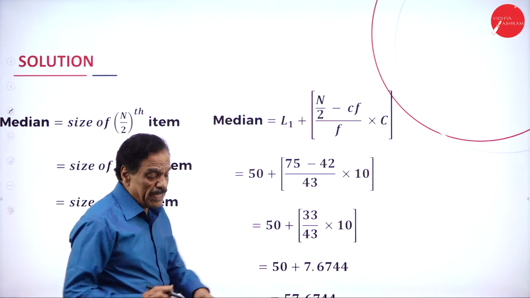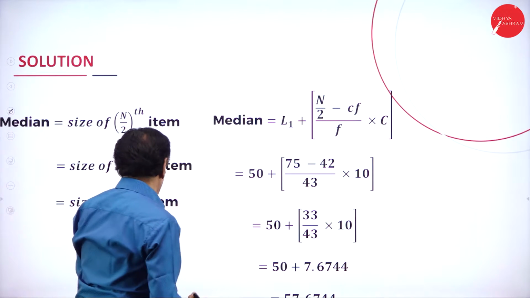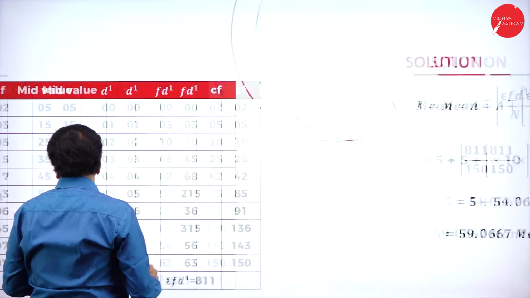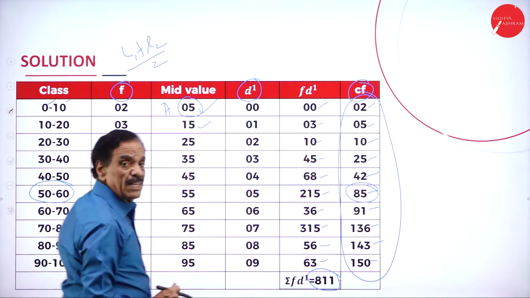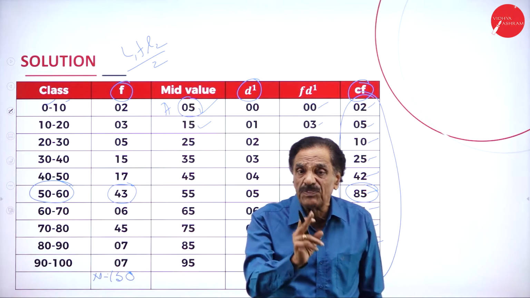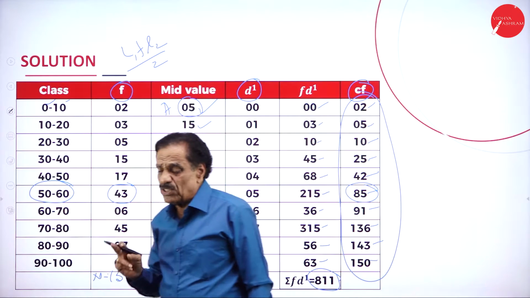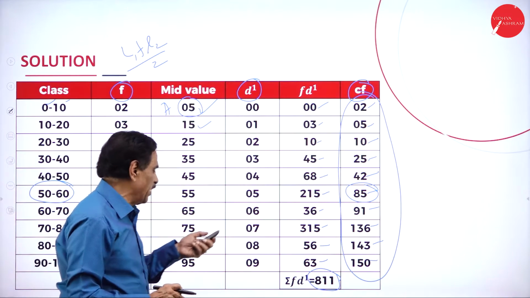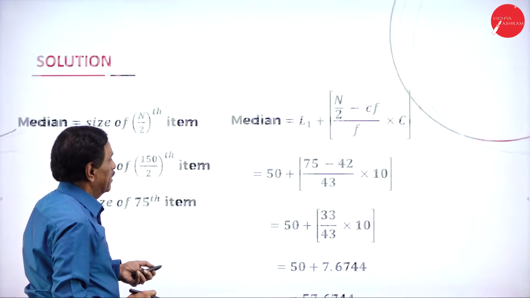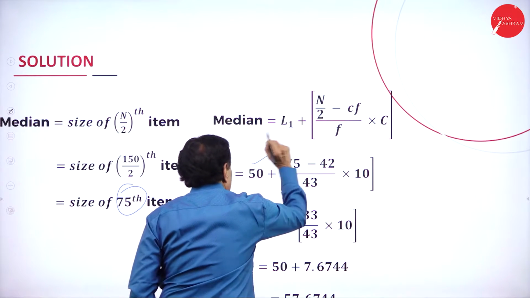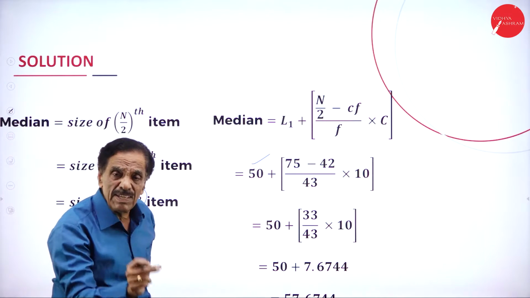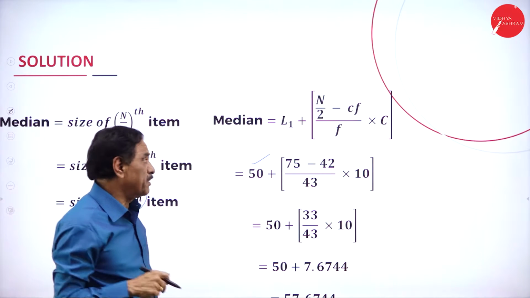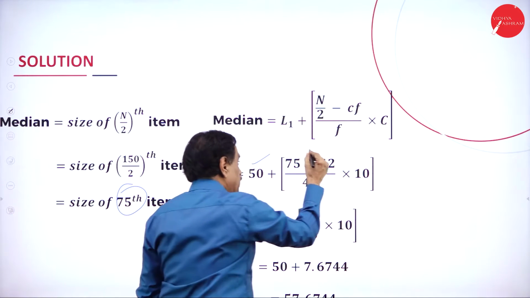Which limit do you have to pass? Which range have you selected? 50 to 60. 50 is L1, 60 is L2. Which number do you want? L1. L1 is 50. Then n by 2 you have done: 150 by 2 is 75. The number behind it, the CF, is 42.